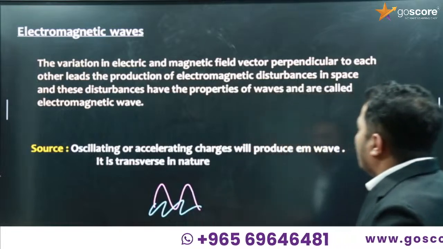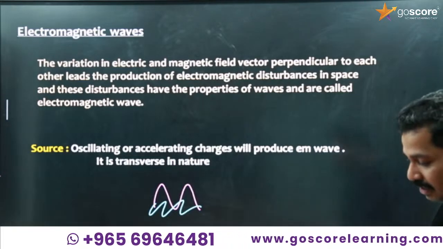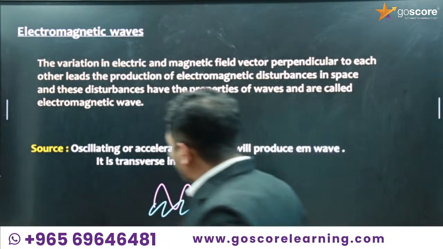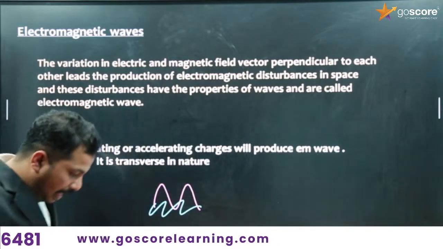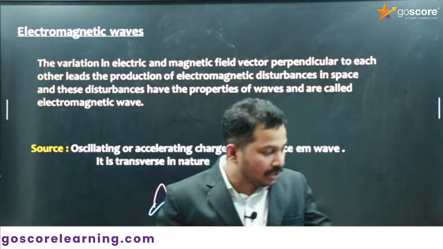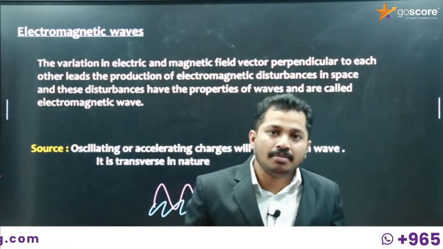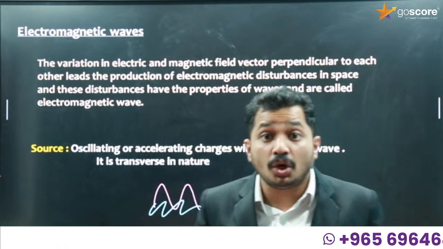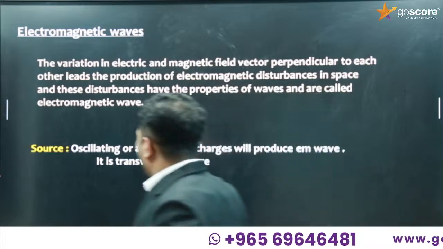Okay, so the variation of electric and magnetic field vectors perpendicular to each other is the production of electromagnetic disturbances in space, and this disturbance has the property to move from one place to another, or has the property of a wave, and those waves are known as electromagnetic waves. Okay, so what are the sources of electromagnetic waves?